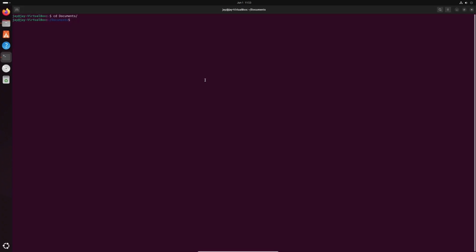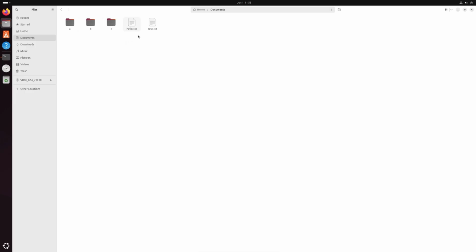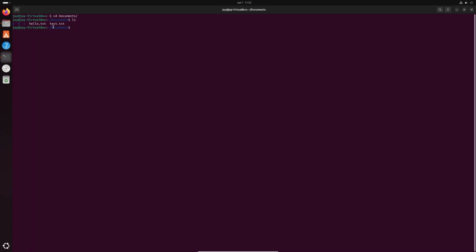Now as you can see, we have three directories A, B and C, and two text files, hello.txt and test.txt. First we will start with the basic command ls. What it does is it lists the contents of a directory. When I hit enter, it will list all the contents of the Documents directory. A, B and C are the three directories which are present, and hello.txt and test.txt are the two text files which are present.